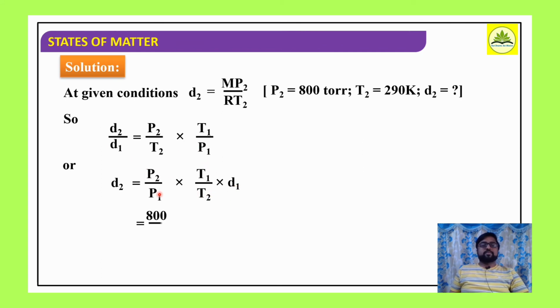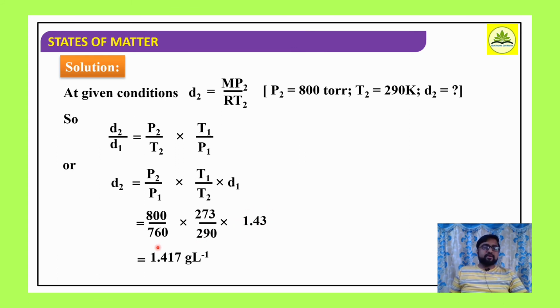P2 is 800 torr, P1 760 torr, T1 273 Kelvin, T2 290 Kelvin, into D1 density 1.43. If we simplify, the density is 1.417 gram per liter.